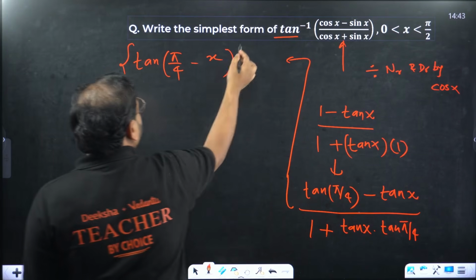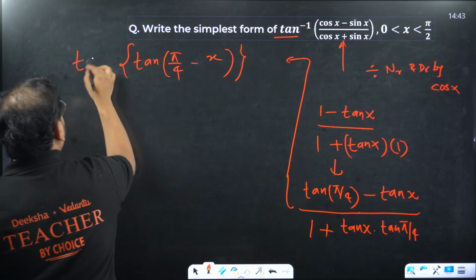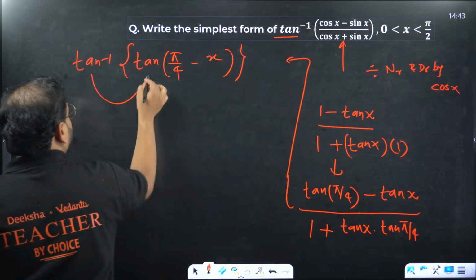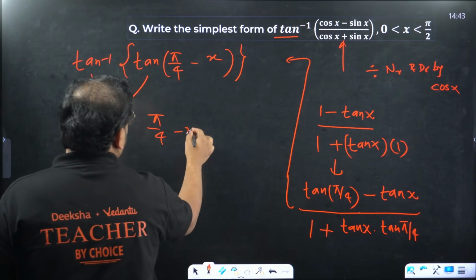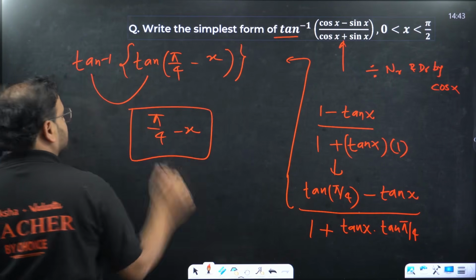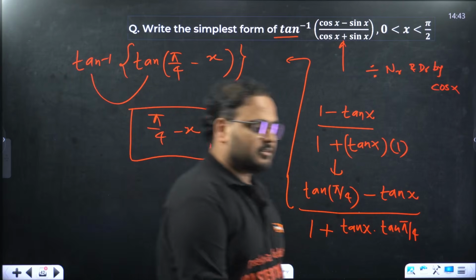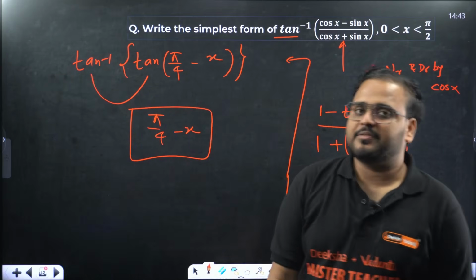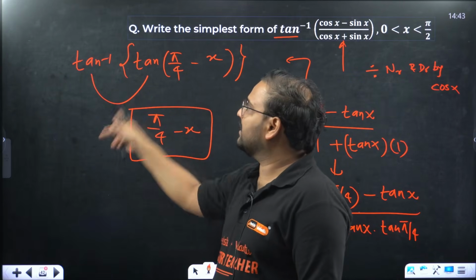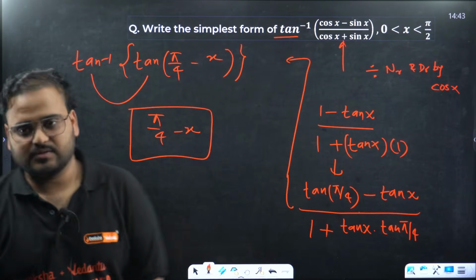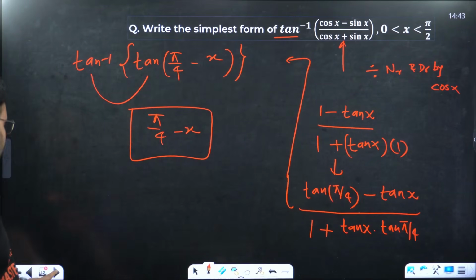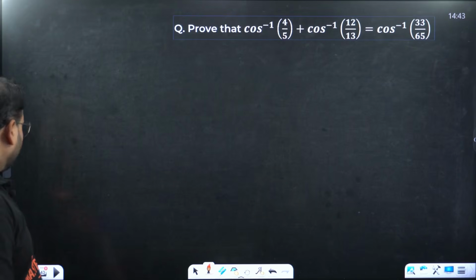What do we have outside, guys? Outside we have tan inverse. Tan inverse of tan is the angle itself. So pi by 4 minus x. There has been a question in continuity differentiability where they ask you derivative of this function y. Answer will be what? If you've learnt it, minus 1. Okay. Moving on. I'll just have a look one more time.